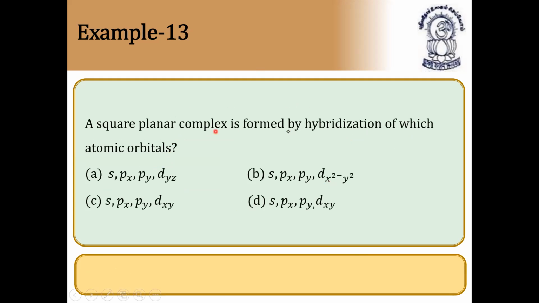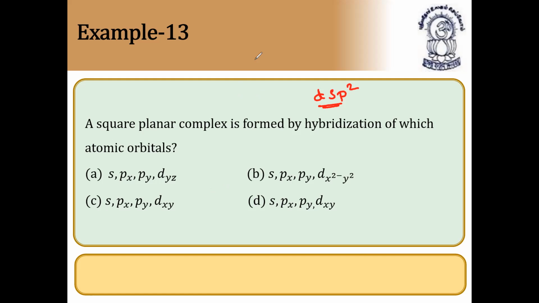A square pyramidal complex is formed by hybridization of which of the atomic orbitals? Usually a square planar complex is formed by dsp2 hybridization. So one d orbital, one s orbital, two p orbitals. So the two p orbitals could be px and py. The one d orbital could be dx square minus y square, dxy, and one s orbital. So in all the cases, they have given all the possibilities. So definitely this could be a very important question.